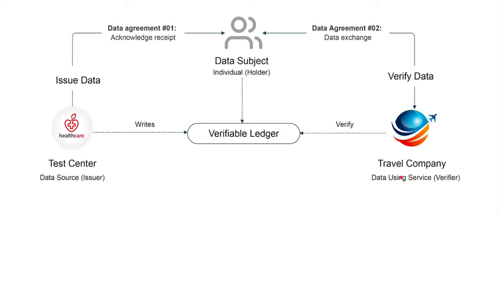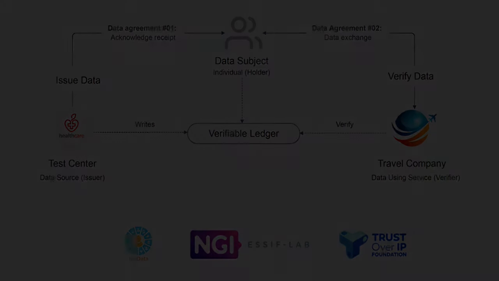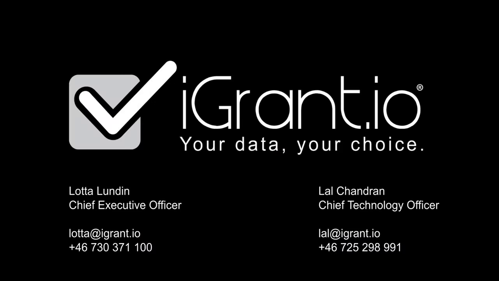The iGrant.io data wallet follows recognized technology standards, and we continue to drive standardization in interoperability through communities such as MyData, NGI Trust, ESIF Lab, as well as Trust over IP. In the iGrant.io solution, any data source and any data using service can be connected to the wallet, and all credentials can be verified. iGrant.io can create your data wallet or help you create a compartment in an existing data wallet.